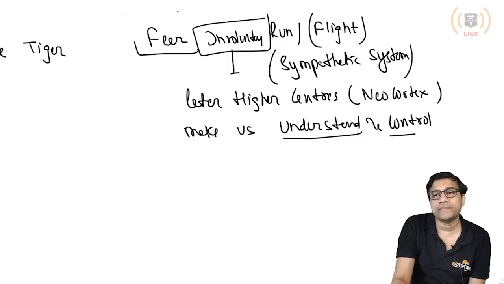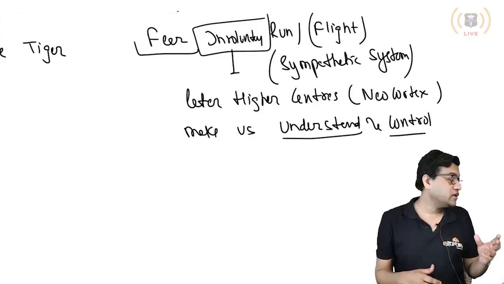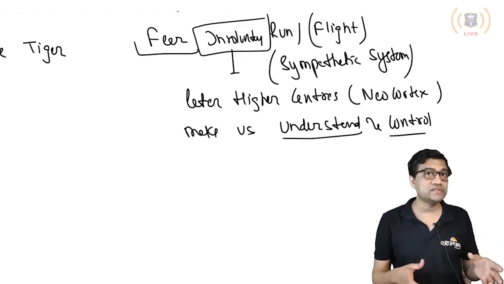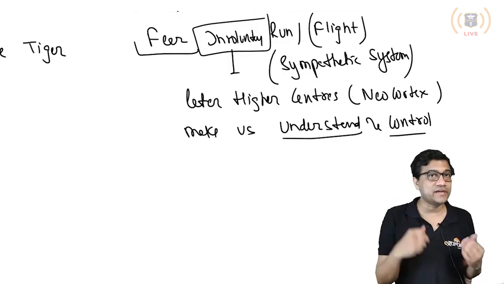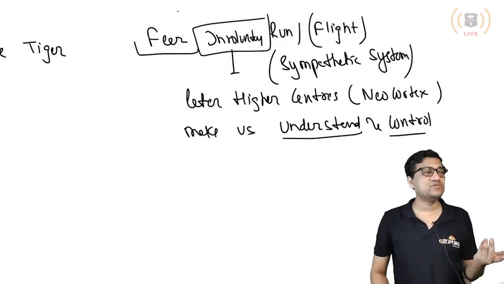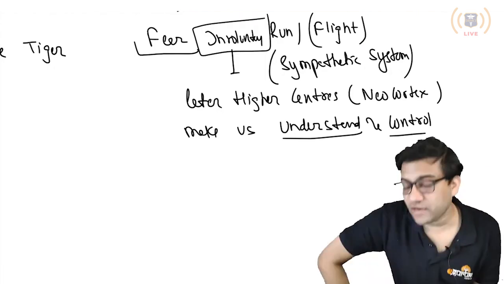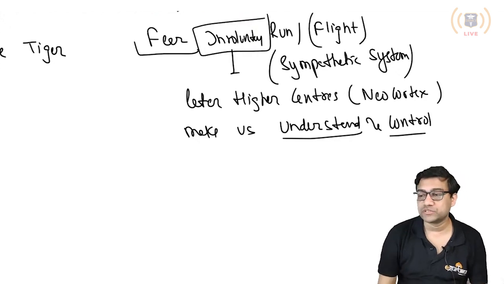So now you see a tiger and you start running. Suddenly you see it was just a dummy, or someone was making the sound, your friend making some noise. Immediately your higher centers understand this is not a real tiger and you say, I was joking, I was not afraid. So now you are able to understand and control the action. Now you can control the emotions. Are you clear now?